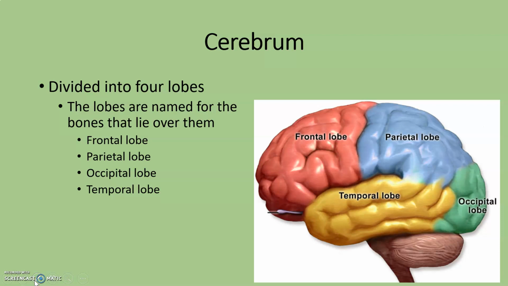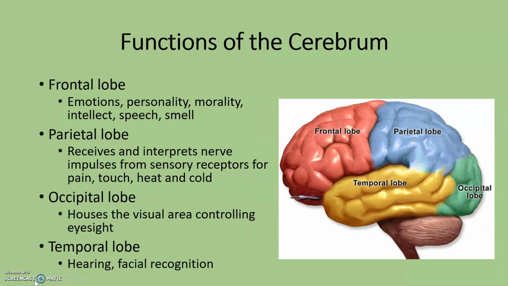The cerebrum is divided into 4 lobes, and these lobes are named based on the bones that cover them. You have the frontal lobe, the parietal lobe, the occipital lobe, and the temporal lobe. So let's look at the different functions of each lobe. The frontal lobe is responsible for emotions, personality, morality, intellect, speech, and smell.